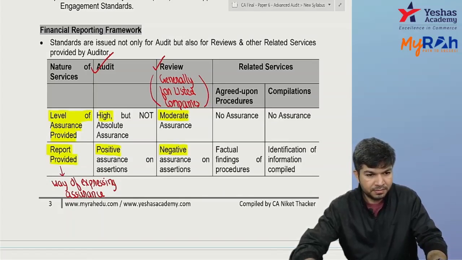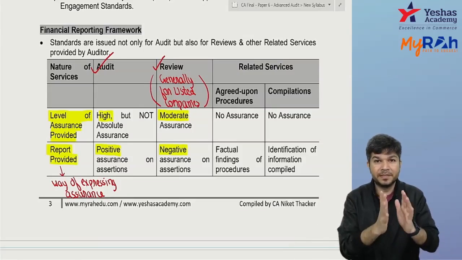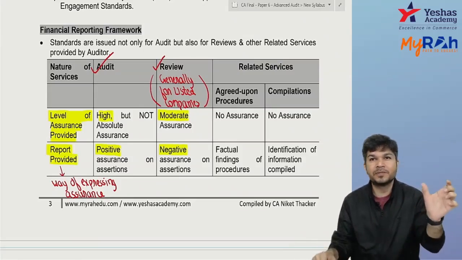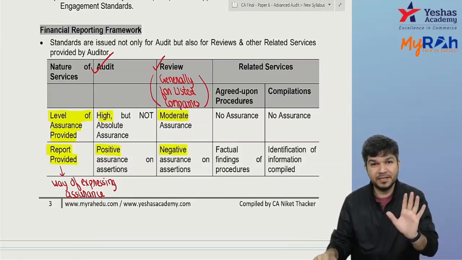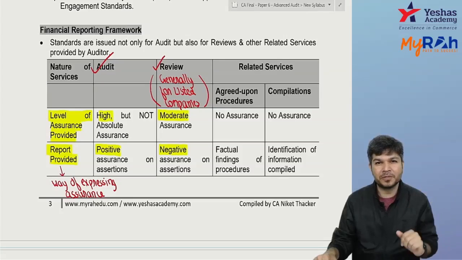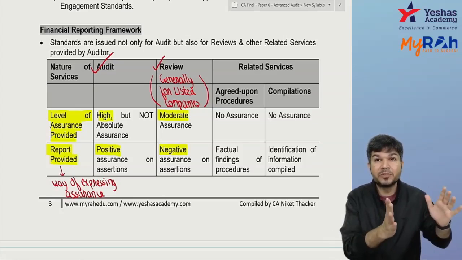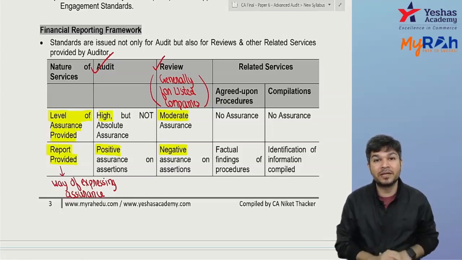Now, the bank is giving a loan to A Limited on the security of stock. Understand the next thing which I'm explaining? The bank is giving a loan to A Limited on the security of stock. So whether bank wants to know the level of stock maintained by A Limited on a regular basis.